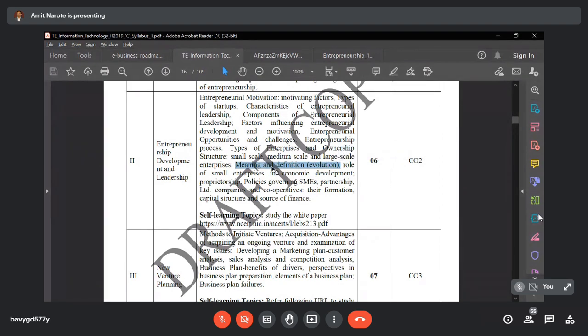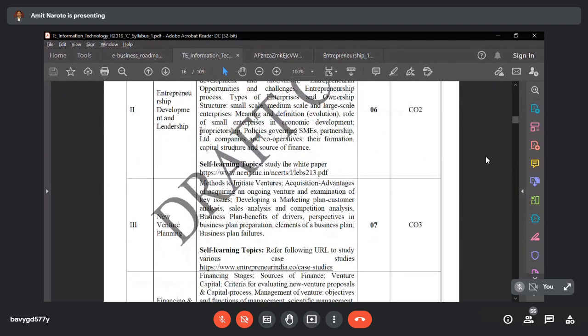As you know, all large scale industries are basically dependent on supply from small scale industries. Imagine the automobile industry, one of the biggest industries, like Tata. What do they require? They require small parts, automobile parts, very small parts. So they depend on small scale industries to supply these small automobile parts. So what is the role of small enterprise in economic development? The role of small enterprise is very important in developing the economy.